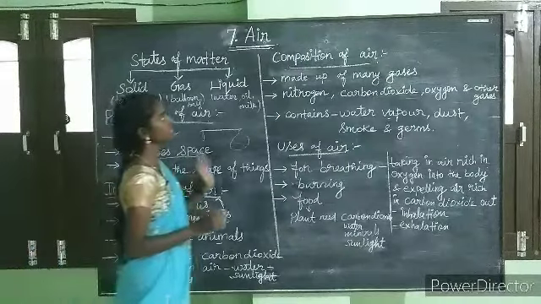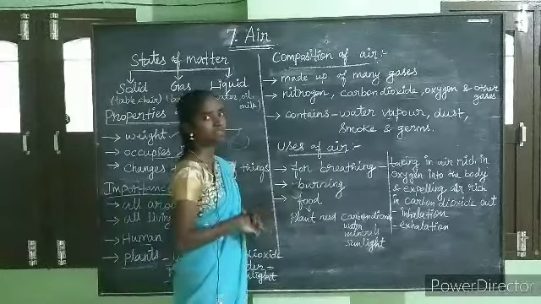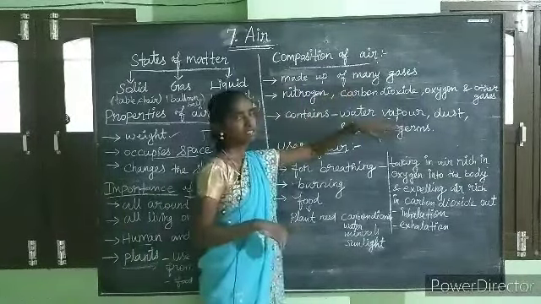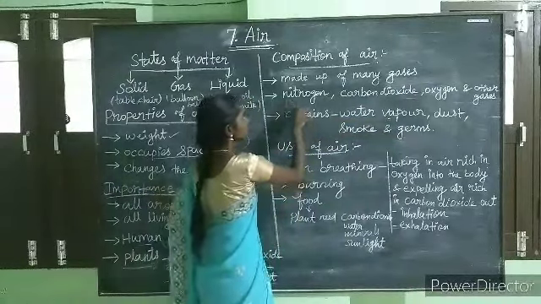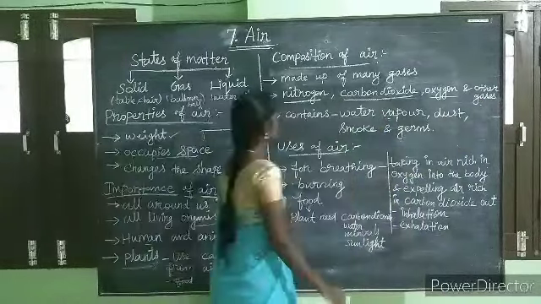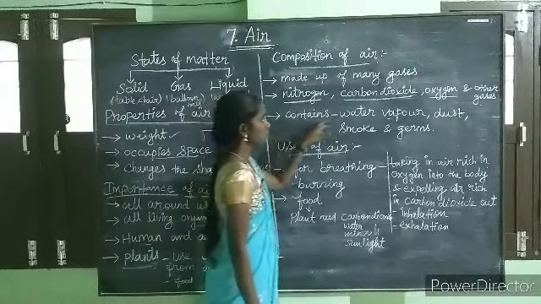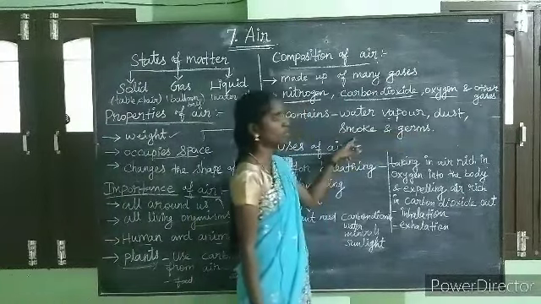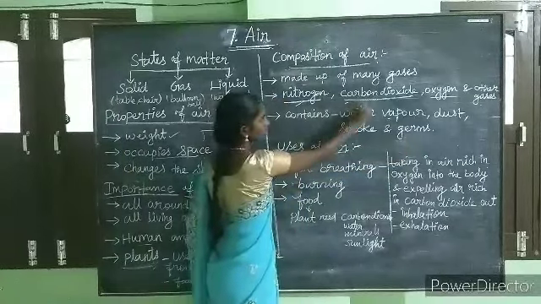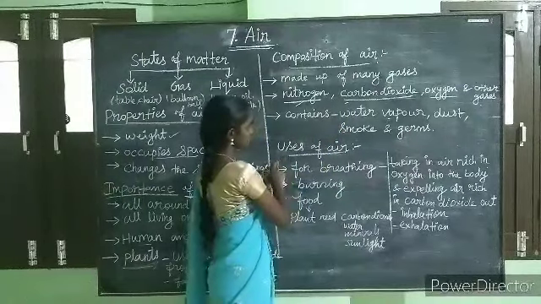Let's go to the next concept, composition of air. So what is the composition of air? Air is made up of many gases. What are all the gases? Nitrogen, carbon dioxide, oxygen and other gases. Also, air contains water vapor, dust, smoke and germs. Clear? We know what nitrogen, carbon dioxide and oxygen are. Let us see in the uses.